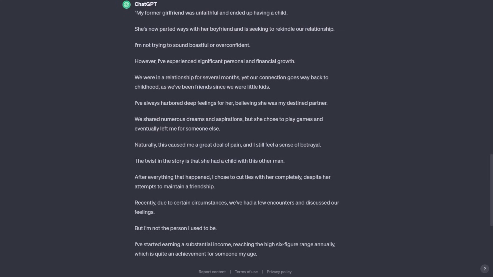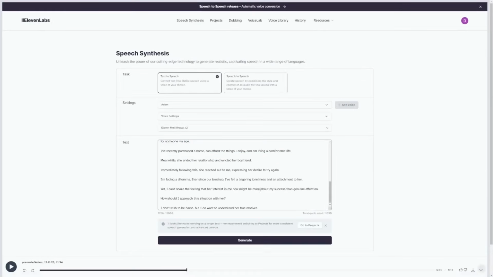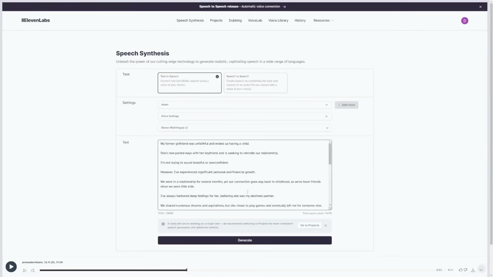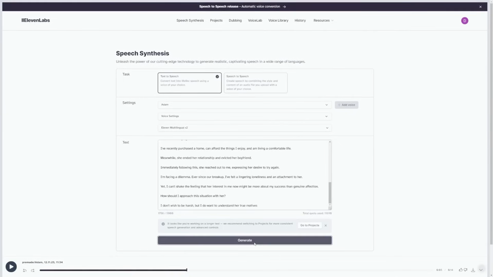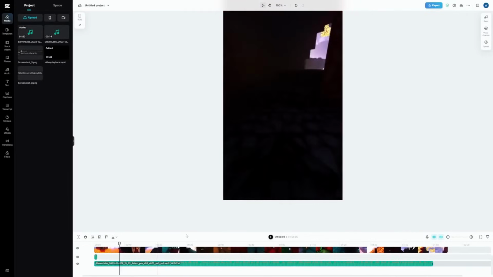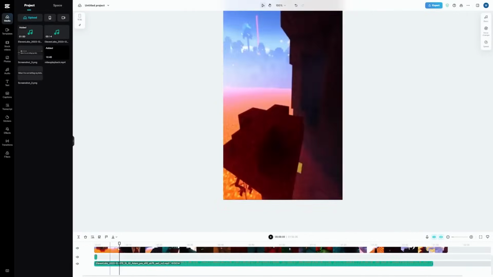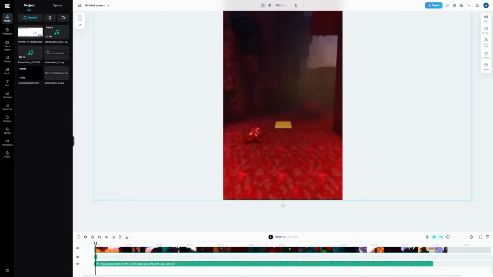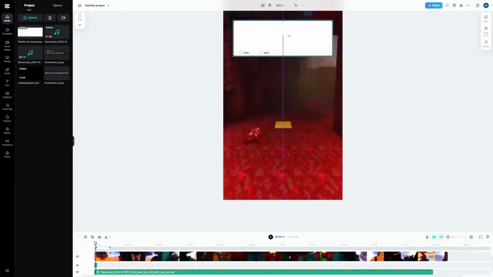So now we're going to apply the same steps as before. First, I'll generate a unique voiceover from this new ChatGPT script using ElevenLabs. Once my voiceover is generated, I'll download it to my computer. For my background footage, I'll use the same Minecraft parkour footage as before. I've also created this custom PNG that I can use to write my story's title so that it appears more personalized to my own TikTok account.